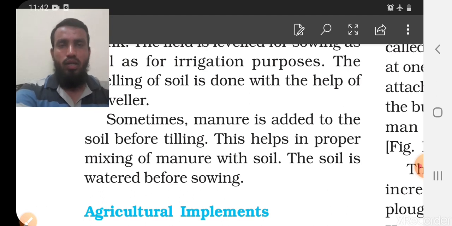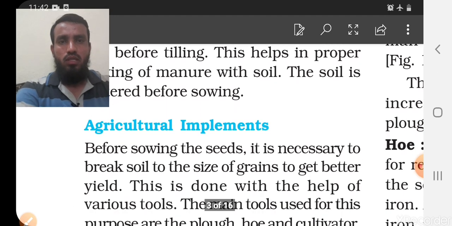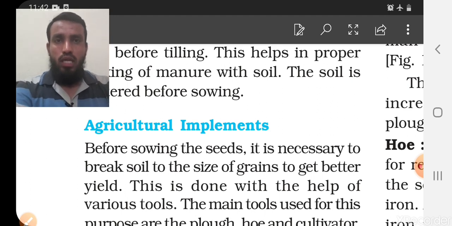If we are watering before sowing the seed into the soil, that is also an advantage, because it will make the soil soften, and that allows the process to be easy. So now we will talk about the agricultural implements. What are the major points we have to keep in mind when we are doing this kind of agricultural practices? Which things do we have to implement that can give you a good result, a good yield of whatever crops you are growing?